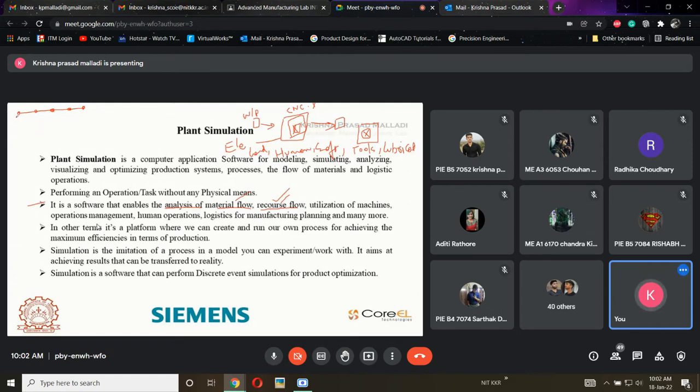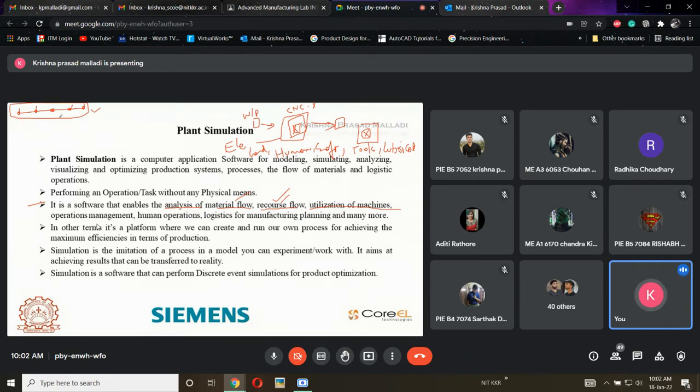If at all I want to run this setup, what are the basic things that will be needed? That is called as a resource. Next one is utilization of machines, which means here there are 5 machines. Out of 5 machines, only 4 machines are being used: 1, 2, 3, 4. These are the 4 machines that are completely used. That is called as utilization of machines.